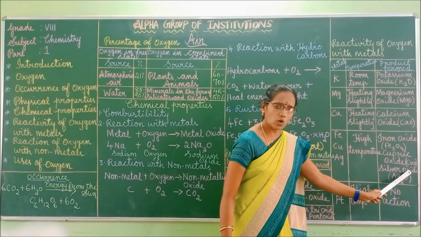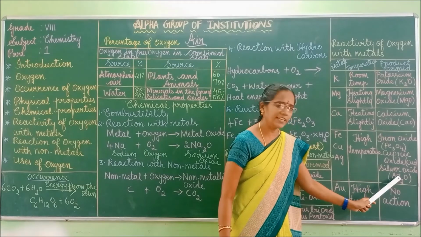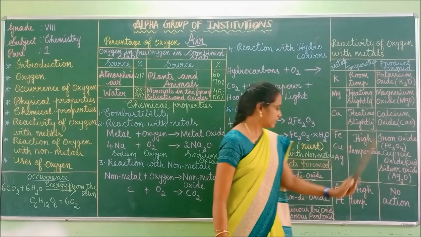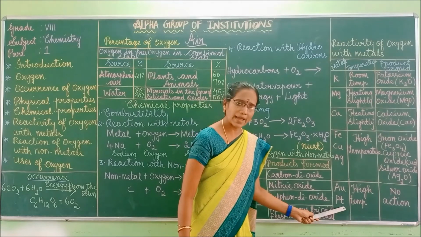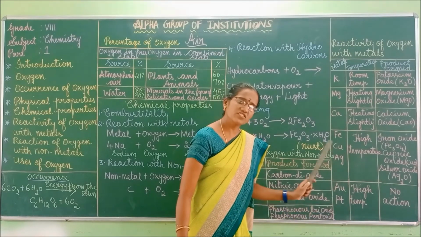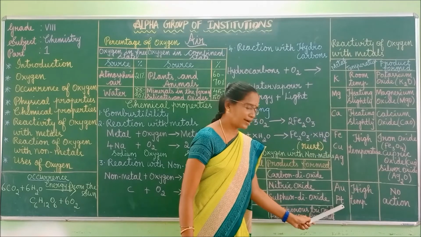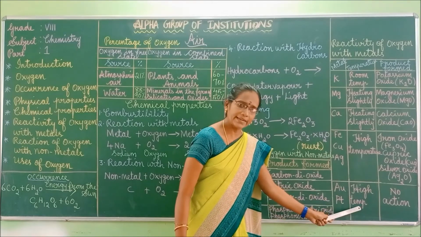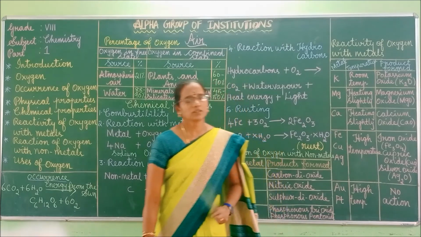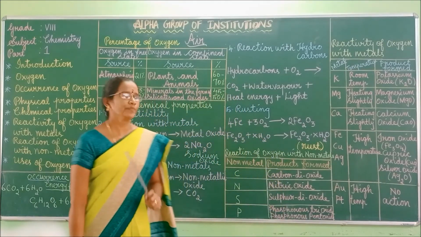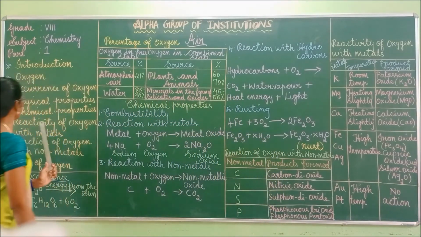And silver oxide, its formula is Ag2O. Got it? Next, Au is gold and Pt is platinum. When oxygen is reacted with gold and platinum even at very high temperature, no reaction takes place. Got it, children? Good. Shall we move to the next one?